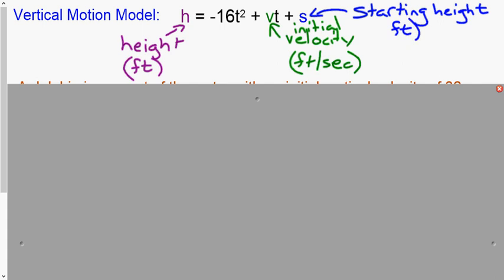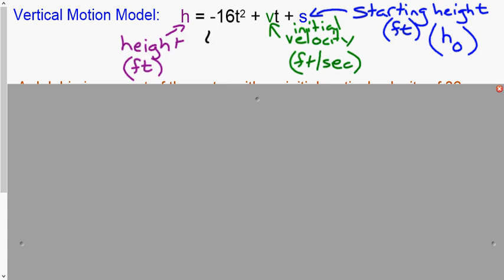Also in feet. Obviously, if you're on the ground, the starting height would be 0. If you're, say, standing on the roof of a building, well, then you need to know how high you are standing before you can calculate all of this stuff with the formula. If you were to look this up online, you will also see it written as h sub 0, the height at time 0. But we are going to stick with S for starting height.